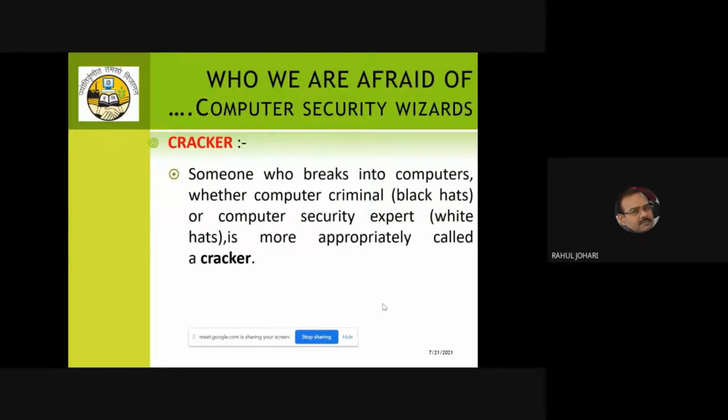The other person is what we call the cracker. Maybe you are aware of all these terms, so just a quick recap. They are the person who breaks into a computer system. Whether it's a computer criminal, then we call them a black hat hacker, or simply a plain safe security expert, then we call them a cracker. So white hat hackers are usually called crackers.